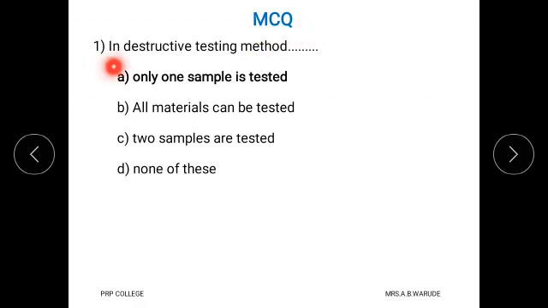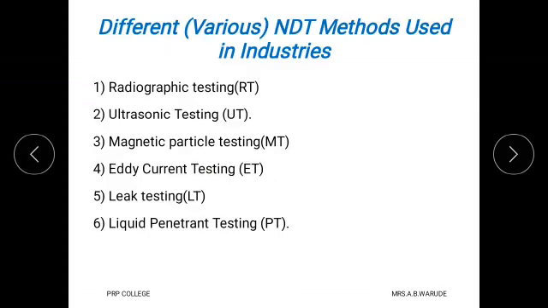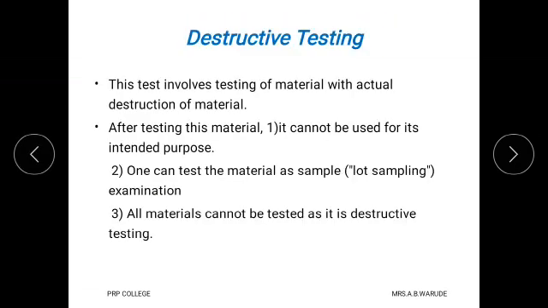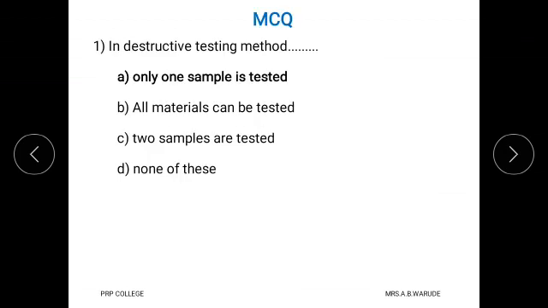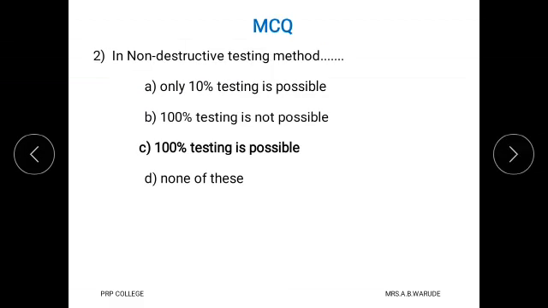Here first question is, in destructive testing method, option A is only one sample is tested. Option B is all materials can be tested. Option C is two samples are tested, and option D is none of these. As we see in the earlier slide, in destructive testing method, only one sample can be tested. And therefore here correct answer is A, only one sample is tested.